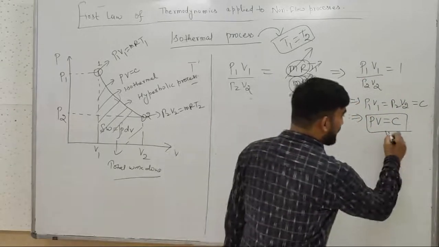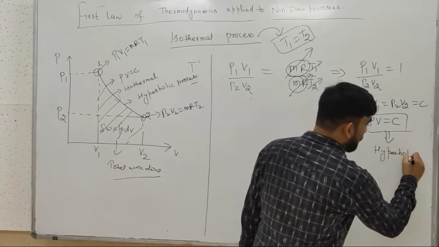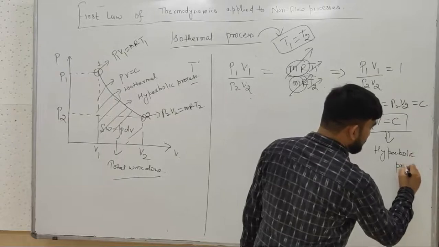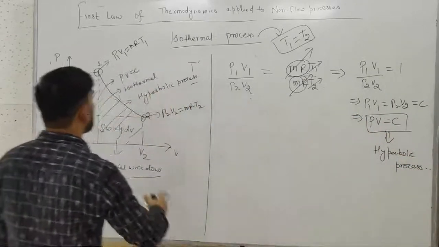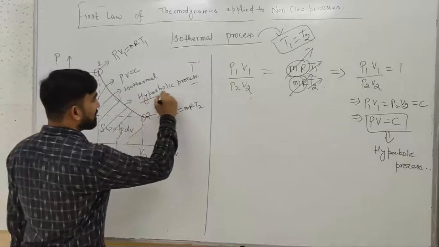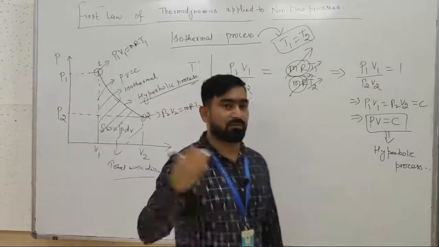So we can call it a hyperbolic process. It is a hyperbolic process. Because it is a hyperbolic process, we have mentioned that at this point PV equals constant, hyperbolic.